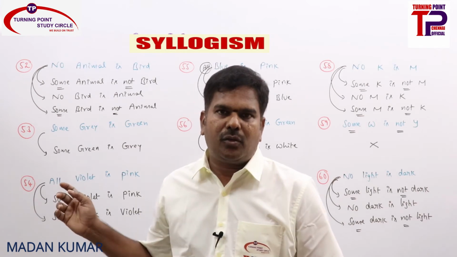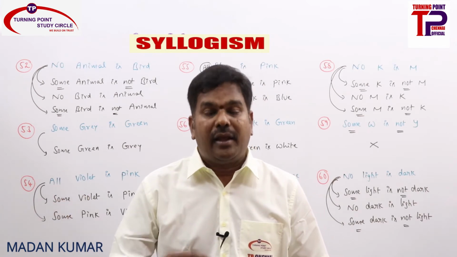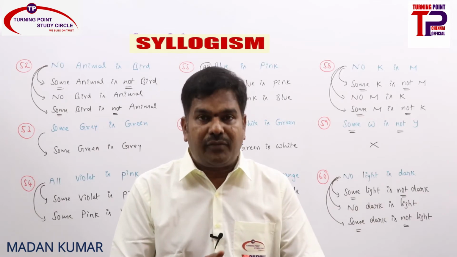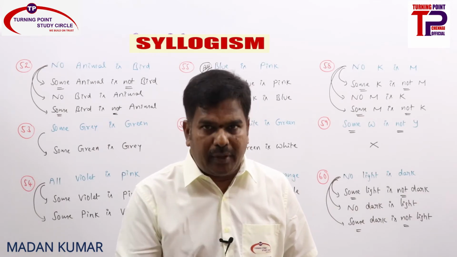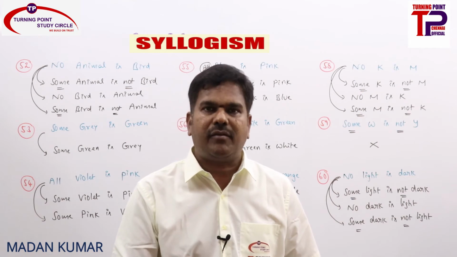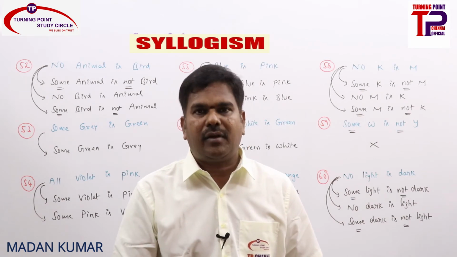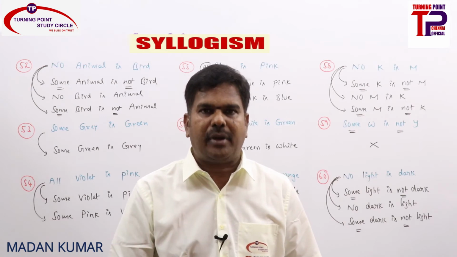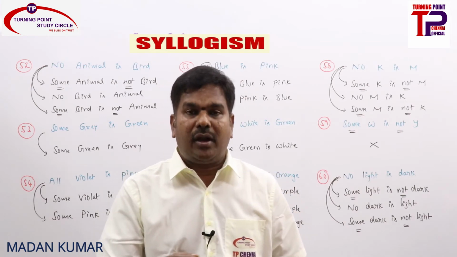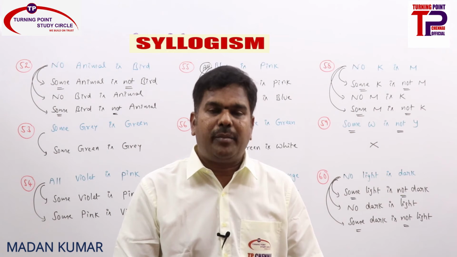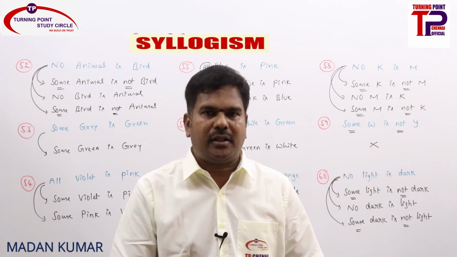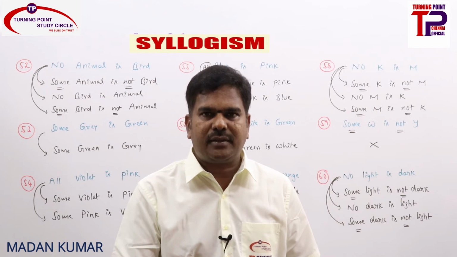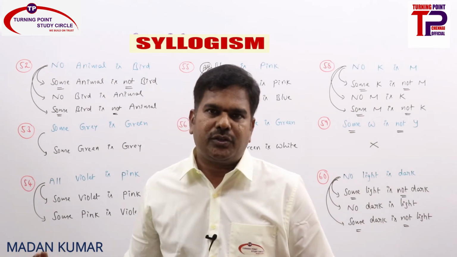Clear? So I don't think you will have any more doubts here. Now we are going ahead with 2 statements, and from that you need to see that if they are not properly aligned, you need to make proper alignment by interchanging any one of the statements, or converting any one of the statements, or applying both. You can make proper alignment. You may be getting many doubts, sir, while doing these things, whether you will be getting different answers. Nothing like that. You will be getting only a unique answer always. Those things we will discuss in detail from the next question onwards.